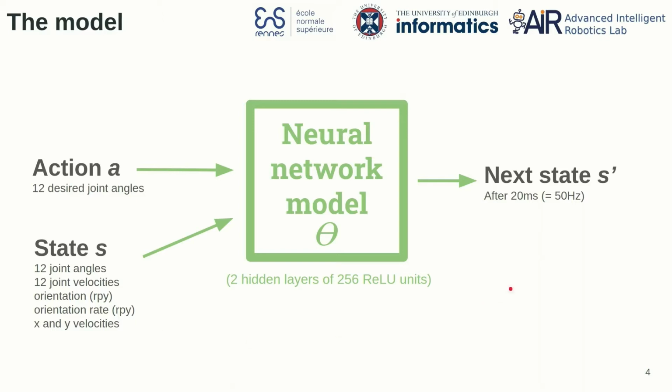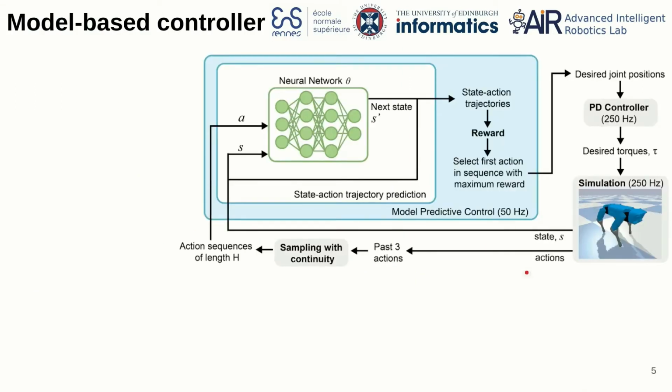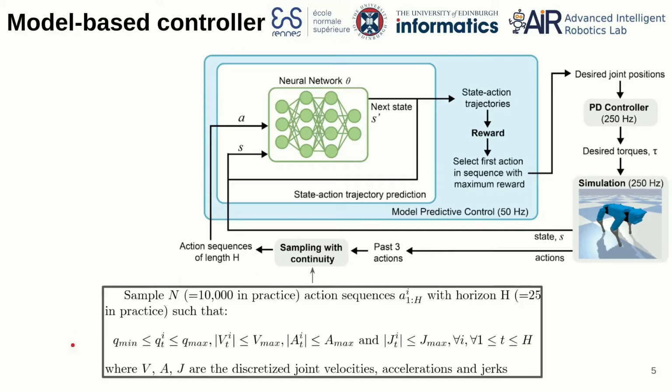Our model outputs the next state, which is 20 milliseconds in the future because this high-level controller runs at 50 Hz. Now if we look at the general framework of our model-based controller, from the simulation we get the current state and the past actions. Then using the past 3 actions, we are able to randomly sample a population of action sequences. More precisely, we sample n action sequences of length h, where h is the horizon, and in practice we use a horizon of 25 steps, which corresponds to 0.5 seconds.